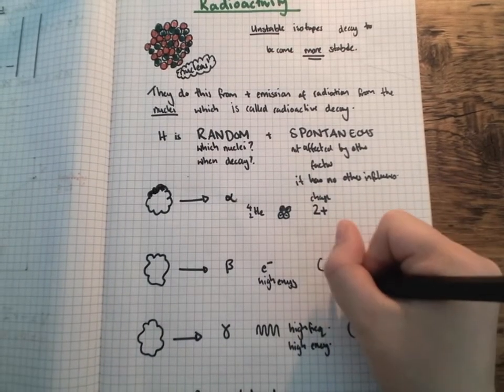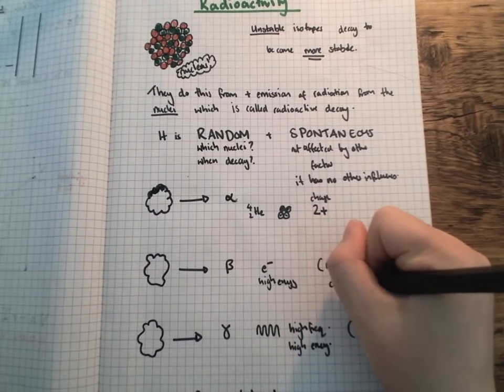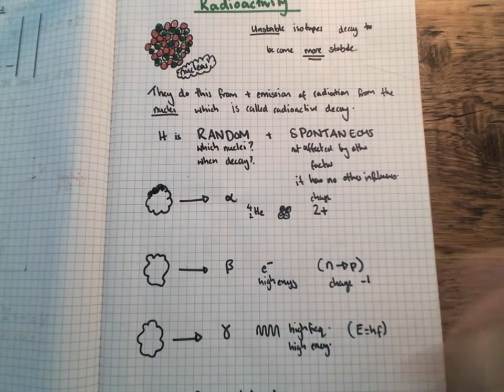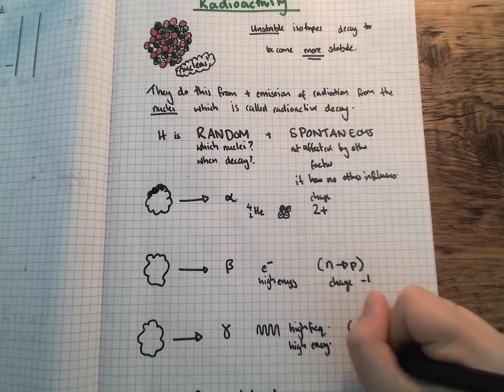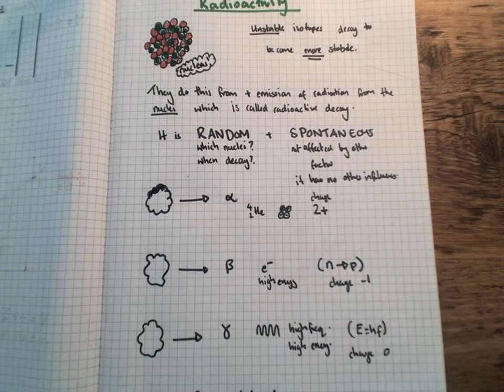And in this case, we also say the charge is -1. Gamma is not a particle, it's a wave. So in this case, it's high frequency and high energy. So it has no charge. Its charge is equal to 0.